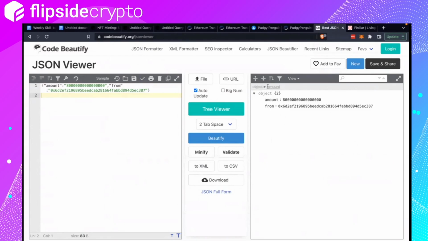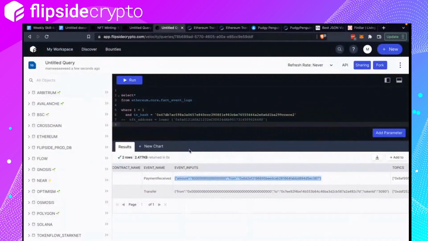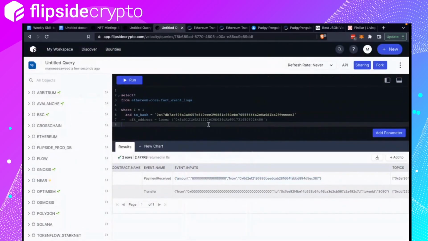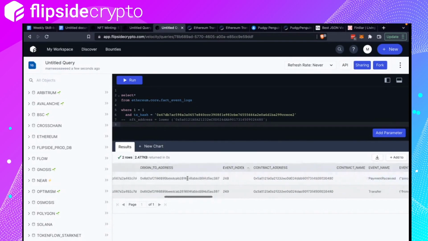Now, object here, you just replace with your table name, the column name. So our column name was event inputs. To get amount, you put event inputs, I don't know what this sign is called, that sign, and then amount, and then you get the amount value, right? So let's see. I think this has to be 10 to the power of 18. So we need to divide this value by 10 to the power of 18. Yeah, I think that looks good.